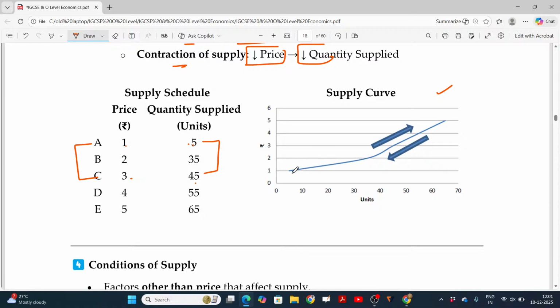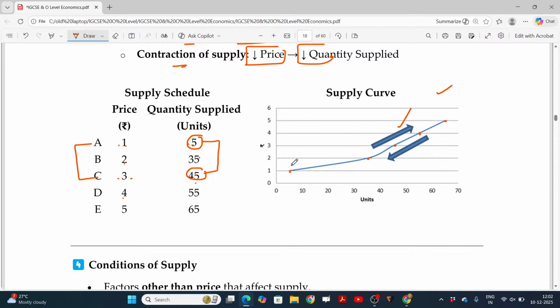So 1 means 5. When the price is 2, the quantity supplied is 35. When the price is 3, the quantity supplied is 45. When the price is 4, the quantity supplied is 55. When the price is 5, the quantity supplied is 65. Is that okay? So these are the dots. If the price moves from 1 to 3, quantity supplied increases from 5 to 45.